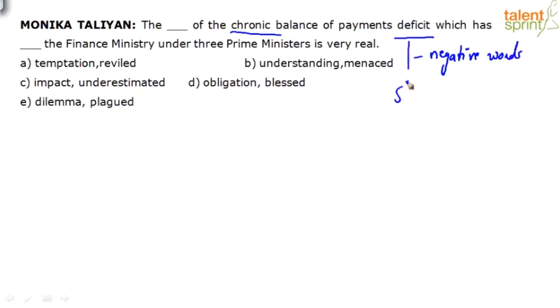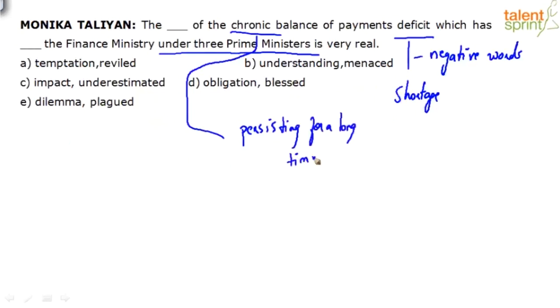We have our keywords and clue words. Deficit means shortage. Chronic means something that is either of a poor quality or something that has been constantly happening, something that is persisting for a very long time. And given the context, we are saying under 3 prime ministers. So imagine under so many people's leadership, which means this problem has been persisting for a very long time. So if that is the case, can I eliminate options that are giving me positive meaning, which is blessed and understanding? I have to choose between A, C and E.